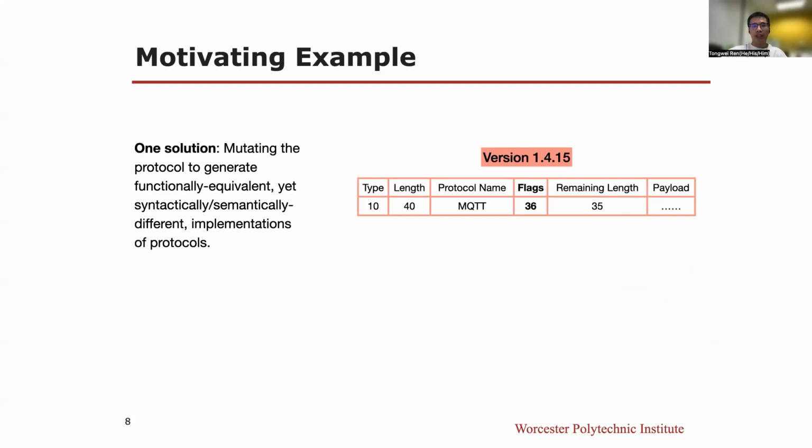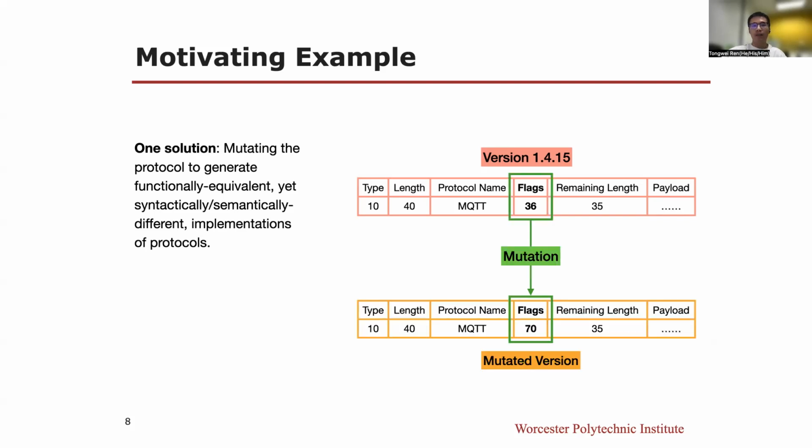One solution is we can mutate the protocol to generate functionally equivalent yet syntactically or semantically different implementations of protocols. For example, we mutate the flags field in the packet generated by the weak version Mosquitto, change it from 36 to a new value 70. And to be clear, this mutation will only change the syntactic format of messages.